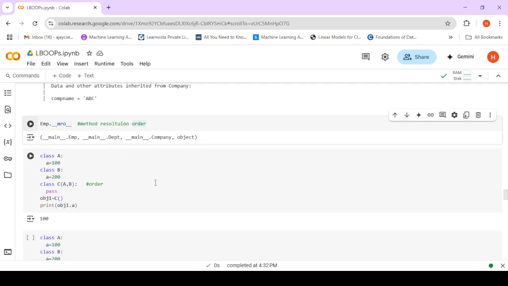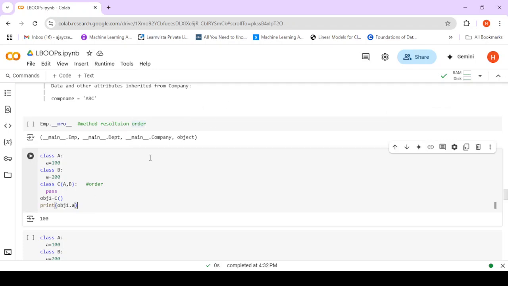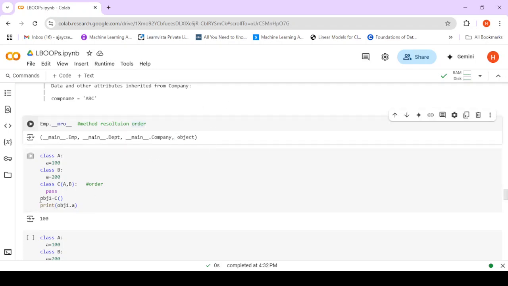For example, if there is one method, it will search for the method in Employee, then it will search for the method in Department. If it does not find that also, it will look in Company, and then it will look for any built-in method.